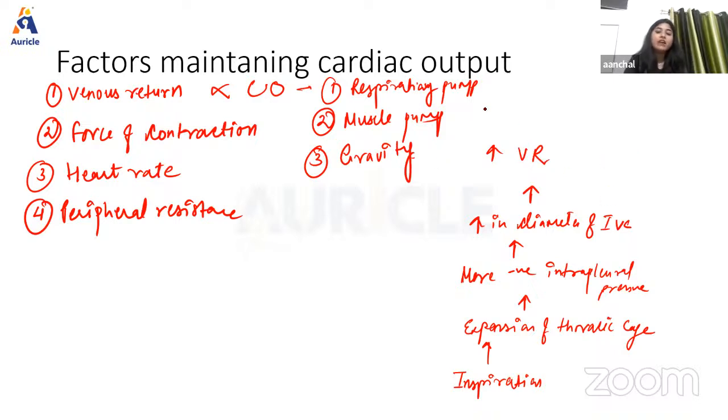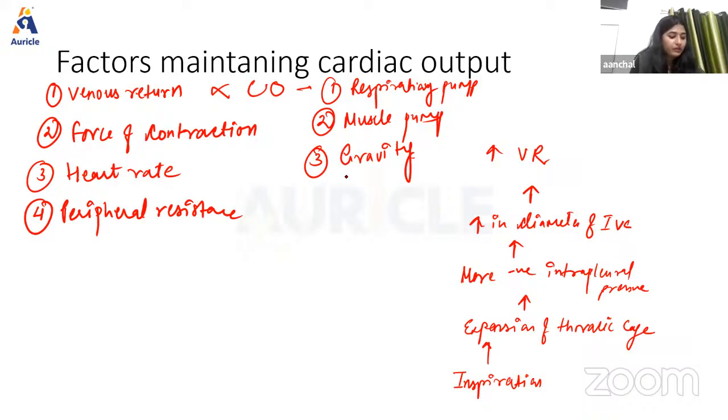Now next we have the muscle pump. Basically, the muscle pump is the muscular activity that helps in the return of blood to the heart. Whenever we do any kind of muscular activity, any exercise or physical work, the veins are compressed or squeezed. Due to the presence of valves in veins, during compression the blood is moved towards the heart. So when muscular activity increases, venous return will be more, and this will also cause an increase in cardiac output, right?